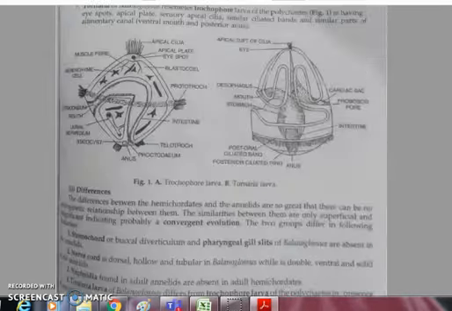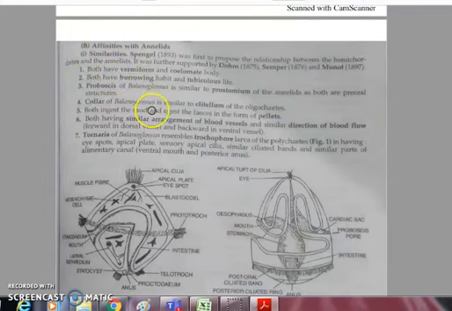First of all, we will study its affinities with the phylum Annelida. As you can see, the similarities are, number one, they both have a vermiform and coelomate body. Both have the same body shape. Both are burrowing in nature. The proboscis of Balanoglossus is similar to the prostomium of annelids. Both are preoral structures. The collar of Balanoglossus is similar to the clitellum found in oligochaetes, such as earthworms. Both ingest mud and pass out the feces in the form of pellets.